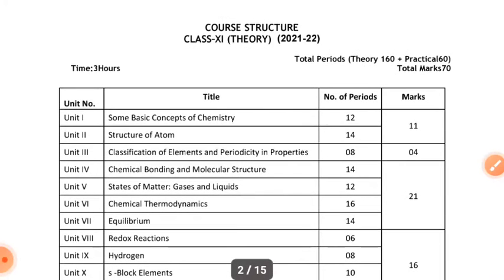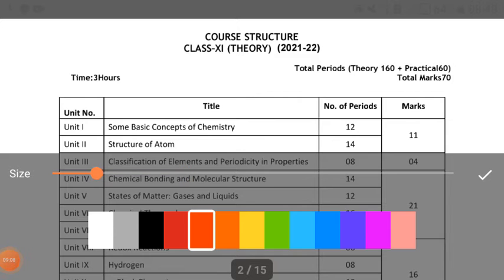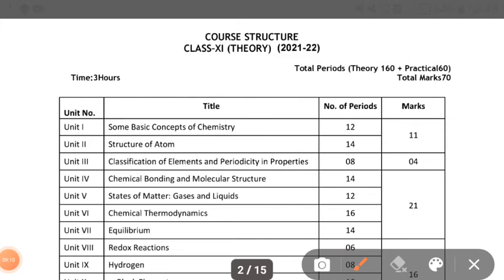Unit 1, some basic concepts of chemistry, and unit 2, structure of atom, consist of a total of 11 marks.